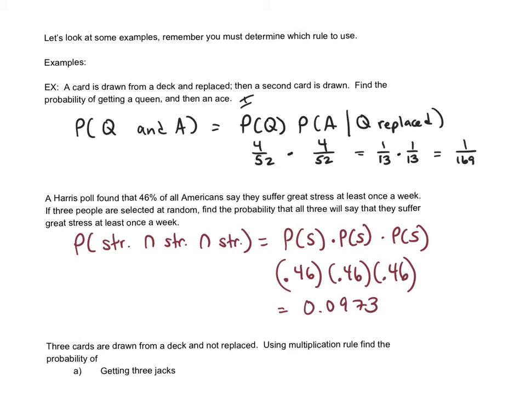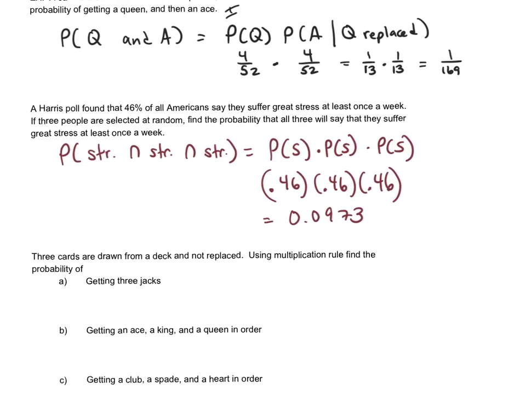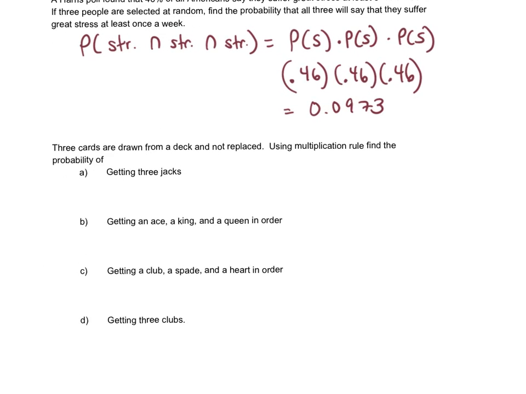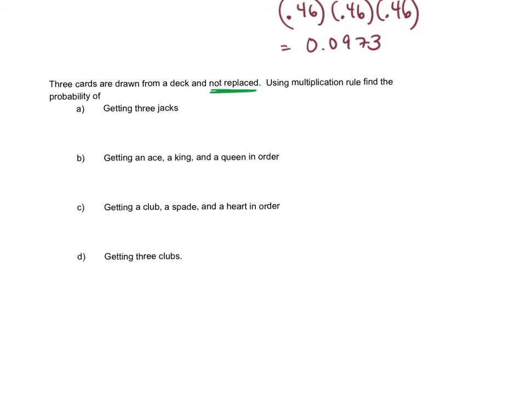So let's look at this next example where we'll have some that are dependent. The reason these are dependent is we're drawing cards again, and we're not replacing them. So once something has happened, it's kind of permanent. This first one says, what's the probability of getting 3 jacks?